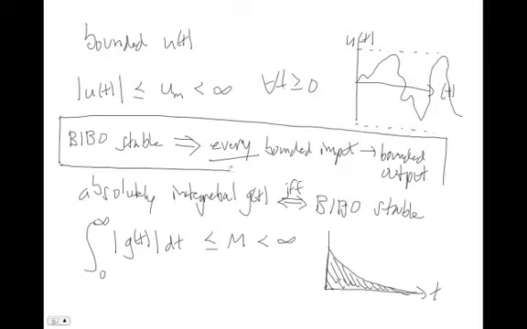And so the nice thing about this is, by the definition of bounded input, bounded output stable, we can never prove something is BIBO stable experimentally. But we can do it by this method, because now we don't have to give it an infinite number of different bounded inputs. We just have to give it one input, the impulse.